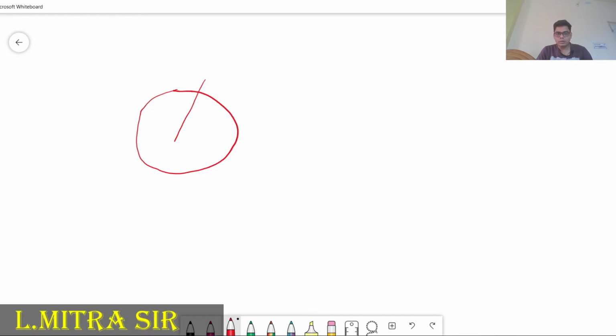That is why the sun rises in the eastern side. This line makes an angle with the equator. This is our equator, the 0 degree, and this angle made is 66 and a half degree. So this thing you have to understand.